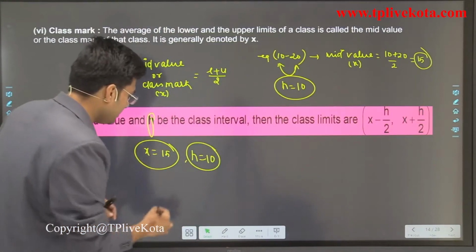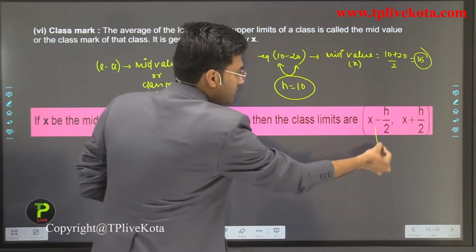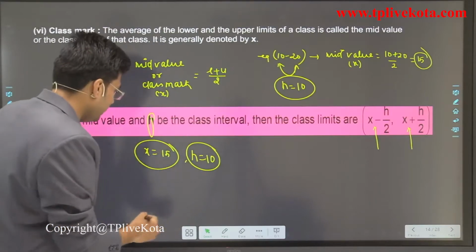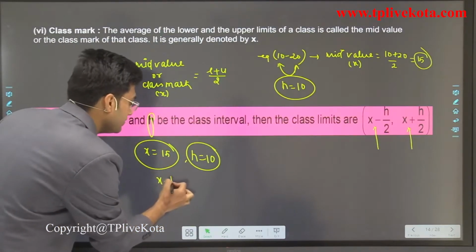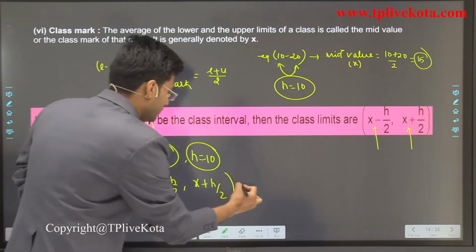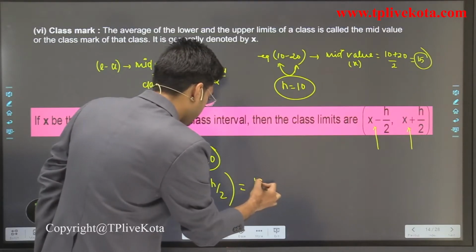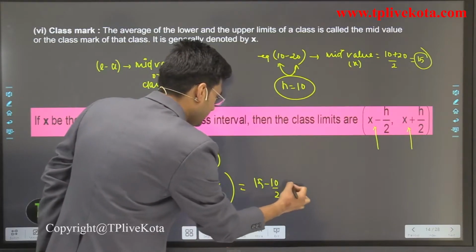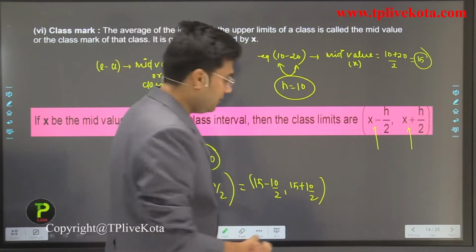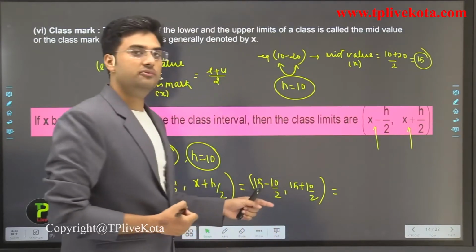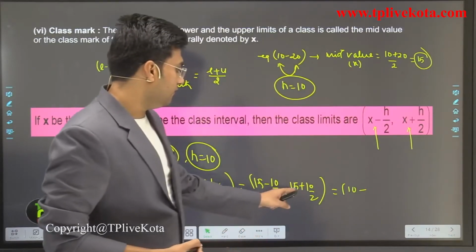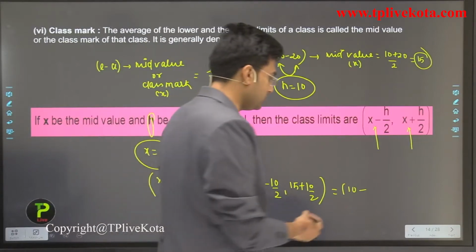For this class, the lower limit is x minus h by 2 and the upper limit is x plus h by 2. So it equals 15 minus 10 by 2 and 15 plus 10 by 2. When we solve this, 10 by 2 is 5, 15 minus 5 is 10, and 15 plus 5 is 20.